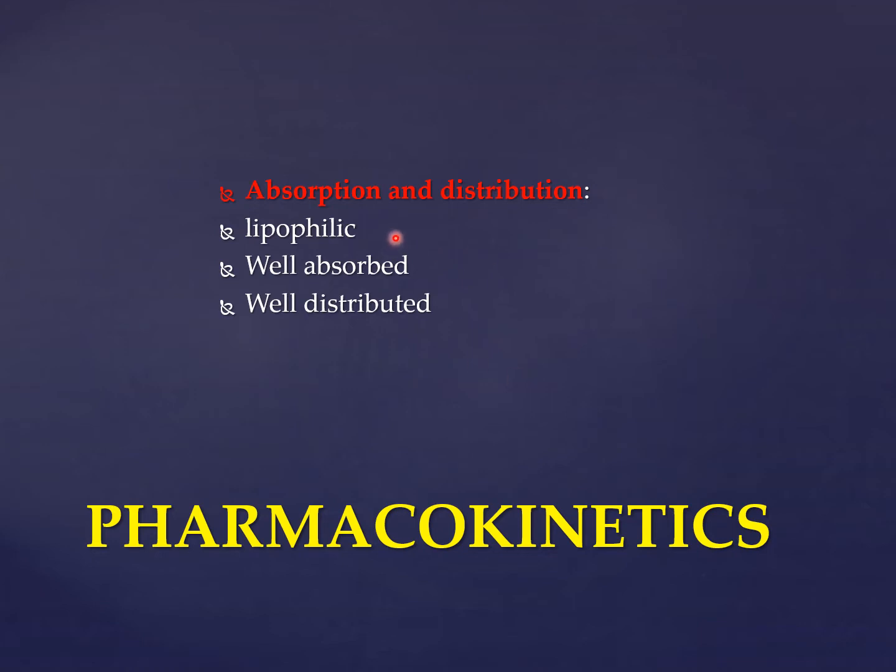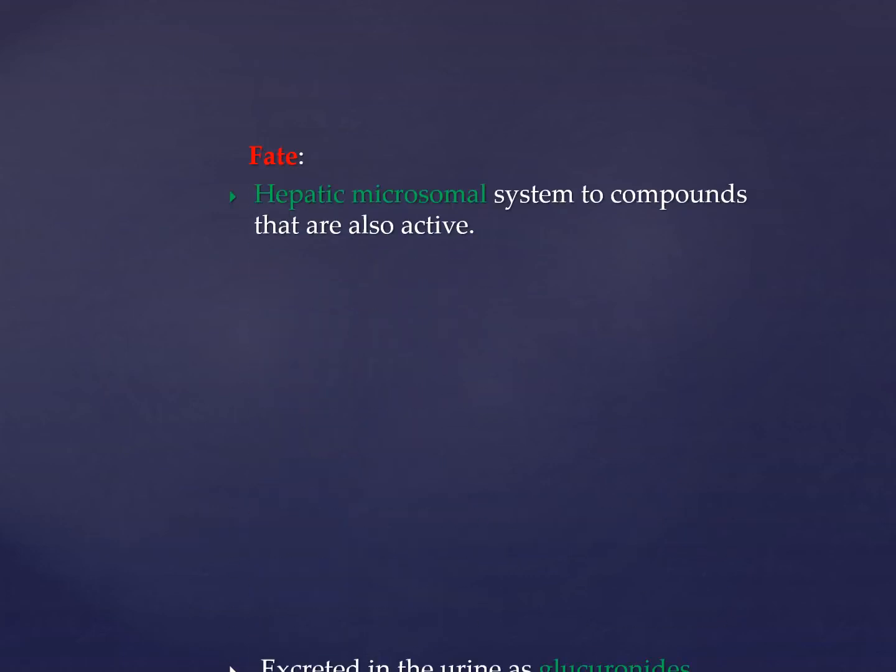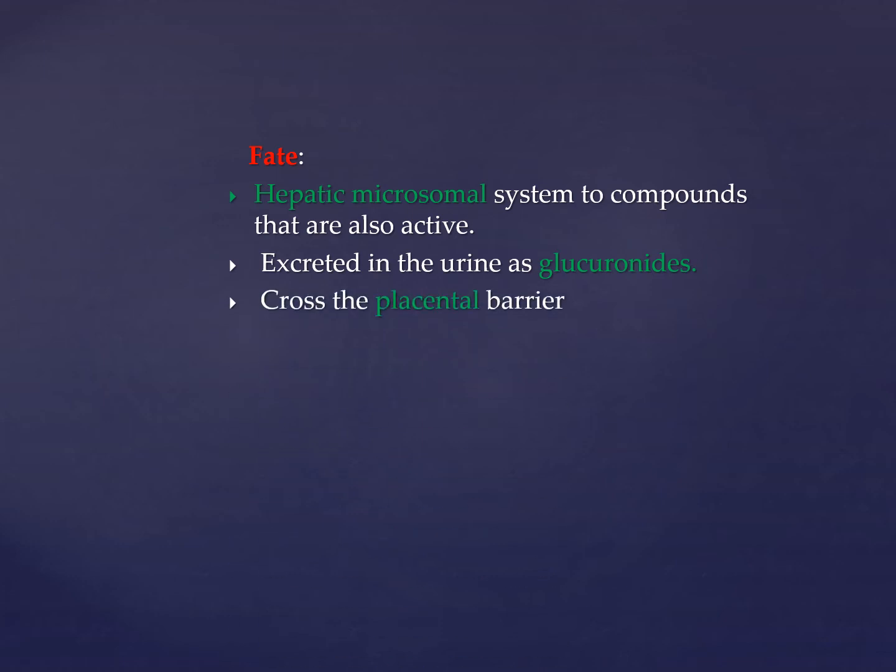These are lipid soluble, well absorbed and well distributed. About the fate of these benzodiazepines: in the hepatic microsomal system they get converted into active metabolites and are excreted in the urine as glucuronides, as I just showed you through the diagram. And remember one thing, they cross the placenta.